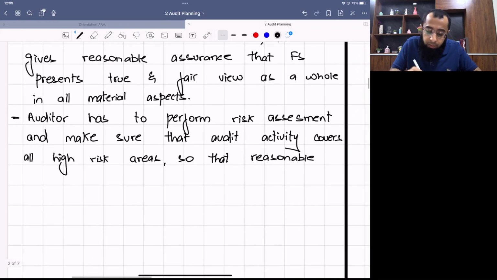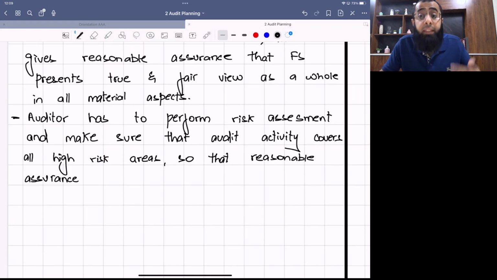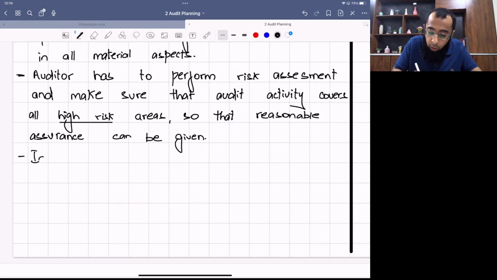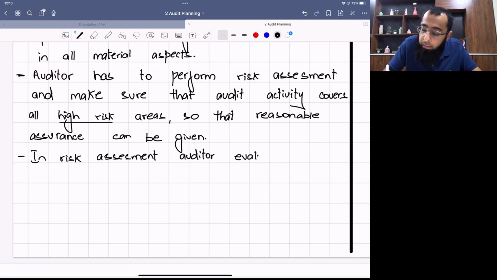Okay, obviously the external auditor does not have that much time, or he is not provided with that much fee that he can give absolute assurance. So he gives reasonable assurance. Now when you have to give reasonable assurance, you have to make sure that you cover all high risk areas, which were evaluated as risky, so that reasonable assurance can be given. Are you getting it? In risk assessment, the auditor evaluates three types of risk.